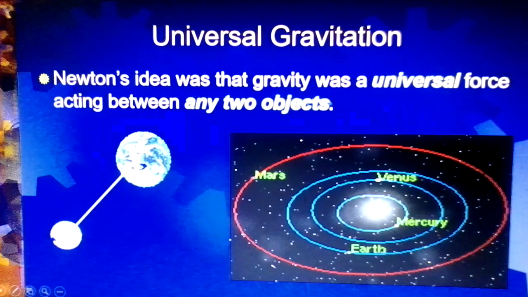Now comes the idea about universal gravitation. Newton's idea was that gravity was a universal force acting between any two objects. It's not just about the apple and the Earth, the apple that falls down towards the ground. You also discuss the moon and Earth, planets and the Sun, and satellite and Earth. So meaning any two objects.